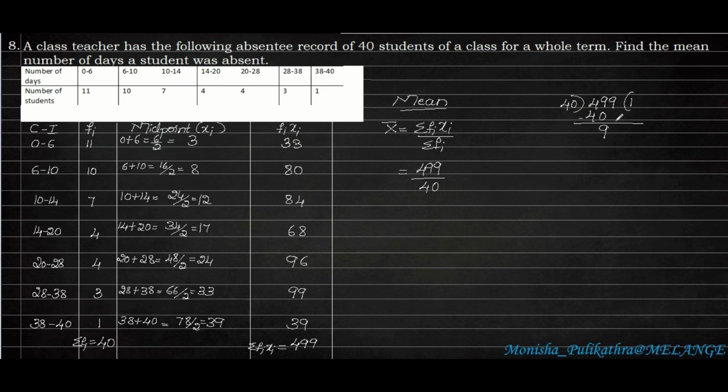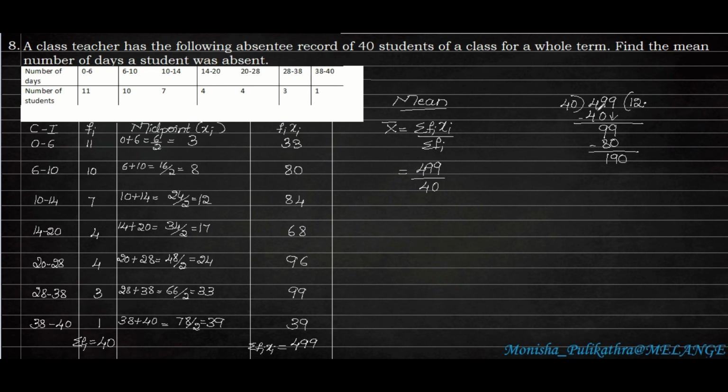So next we will get the remaining 9, which is not divisible by 40. So we have to take the next number. Okay, so 4 twos are 8, 4 threes are 12. Therefore it will be 120, greater than this. So we can take 4 twos are 8, that is 40 twos are 80. So when we subtract it, we will get 19. Which is not divisible by 40. So we have to put a point and apply 0 here. We have to add a 0 here.